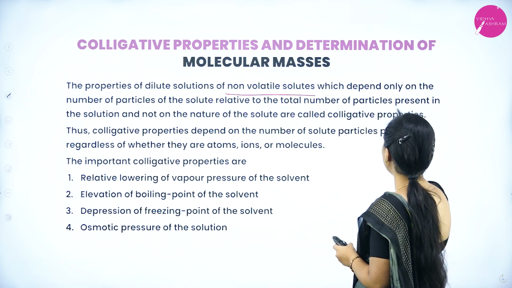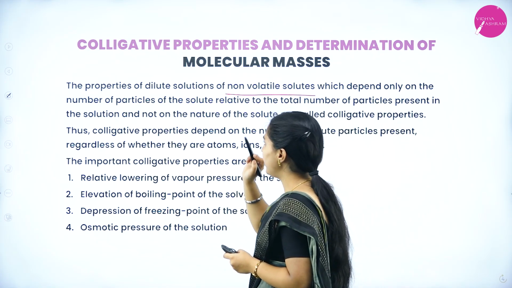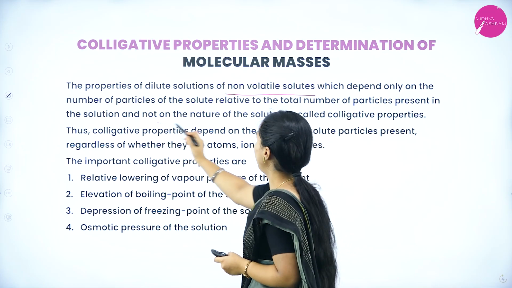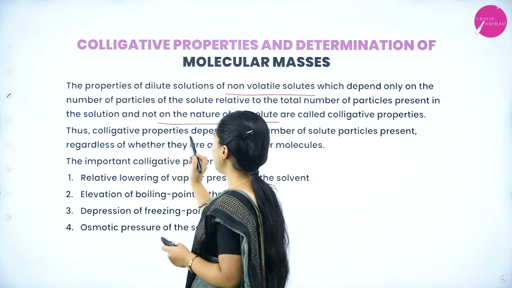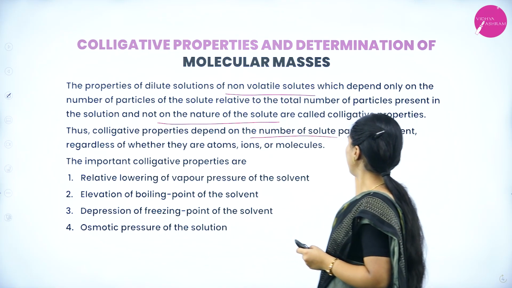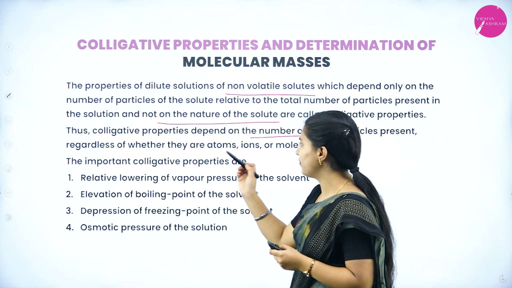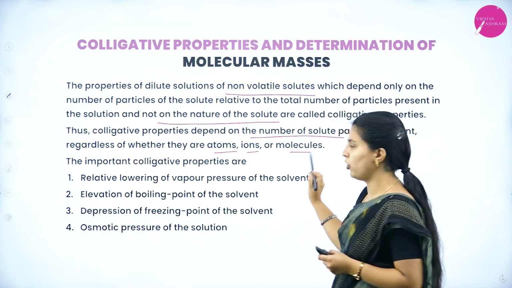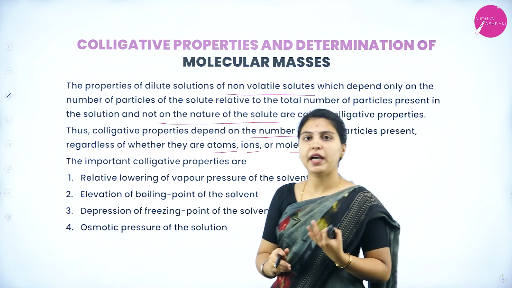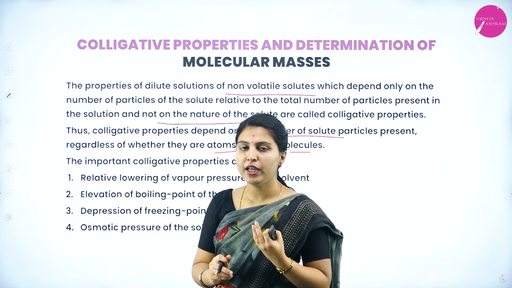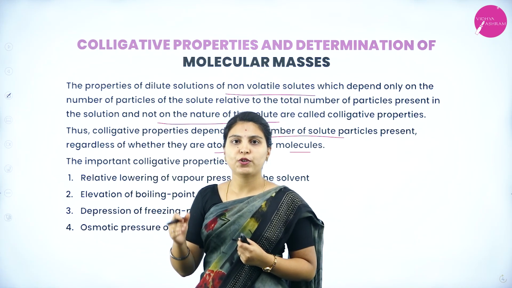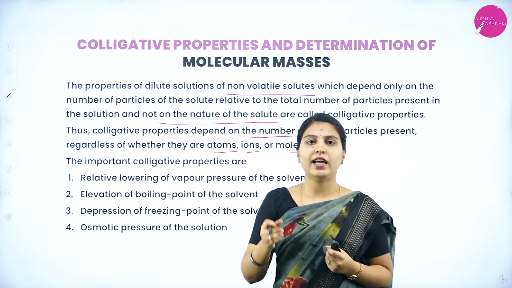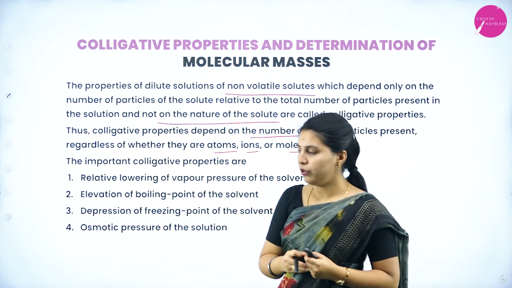The number of particles present in the solution, and not the nature of the solute, are called colligative properties. Thus, colligative properties depend on the number of solute particles present, regardless of whether they are atoms, ions or molecules. It depends on the number of particles of solute in the solution rather than the nature of the solute particles.